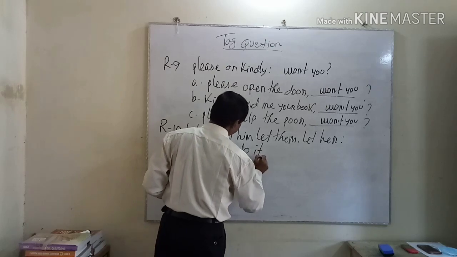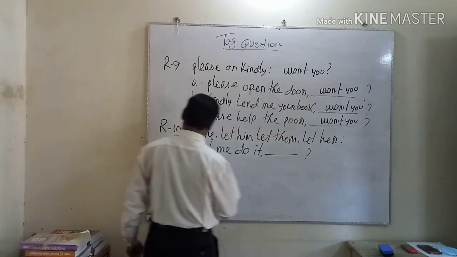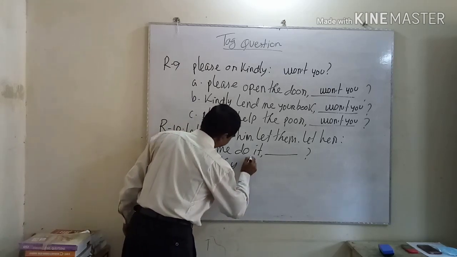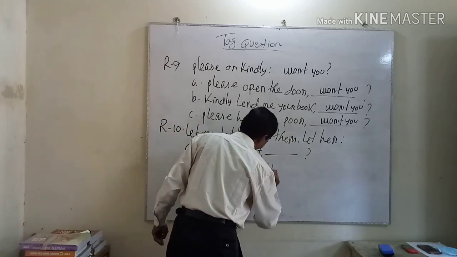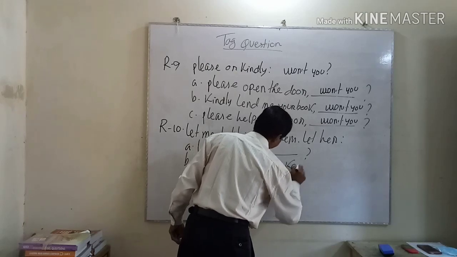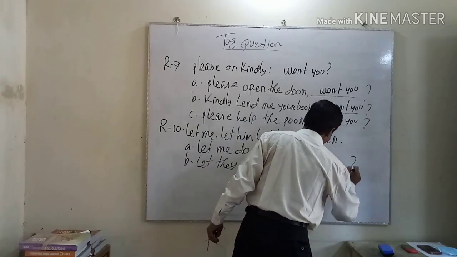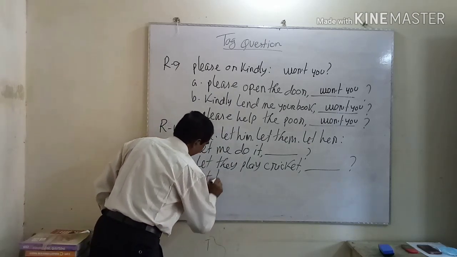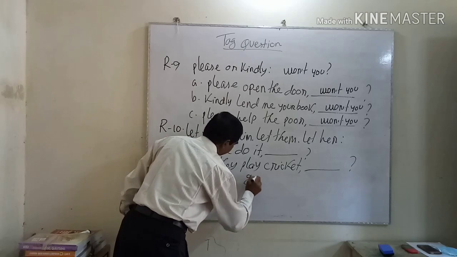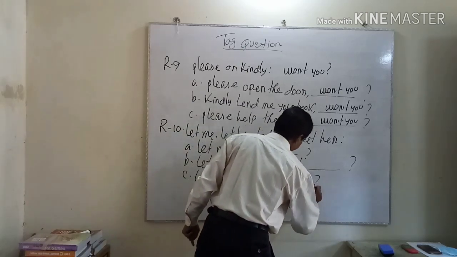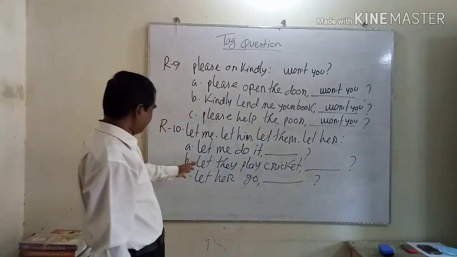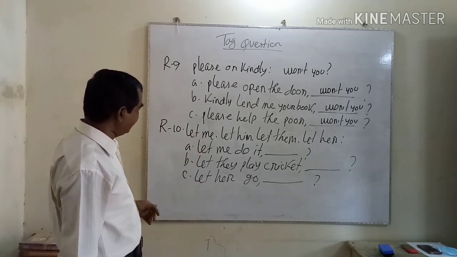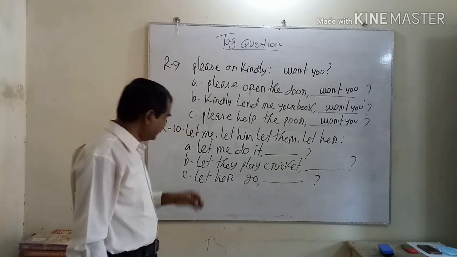Let me do it. Let them play cricket. Let her go. Follow the three sentences: Let me do it. Let them play cricket. Let her go.